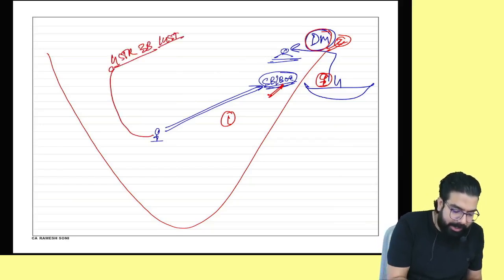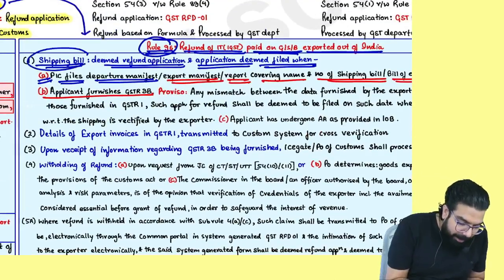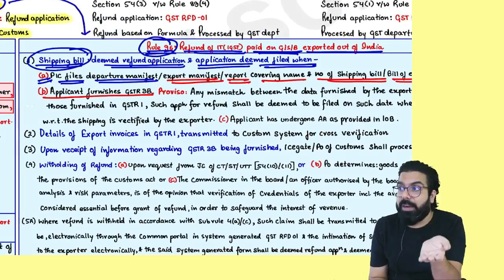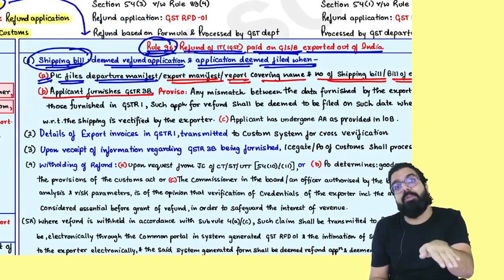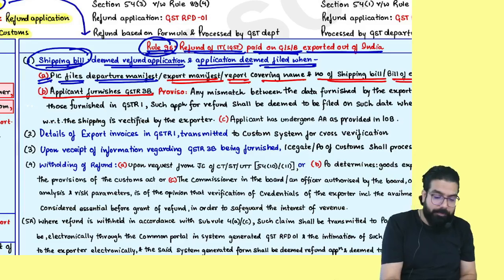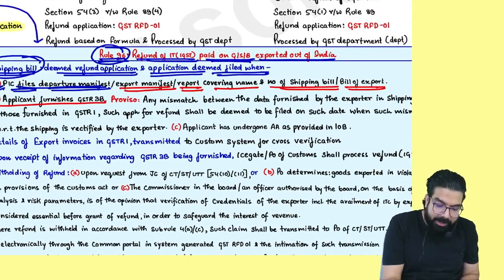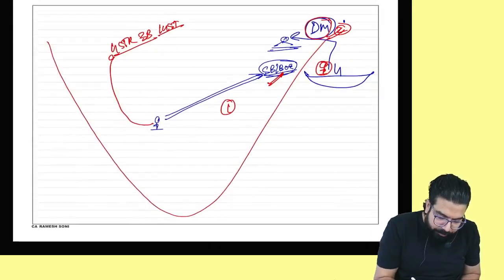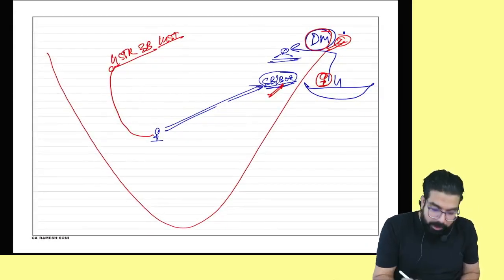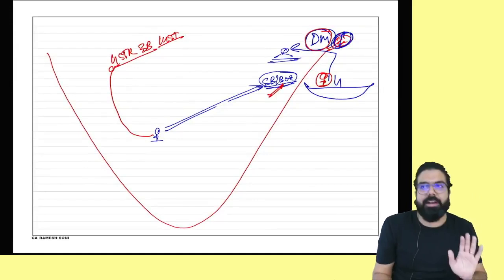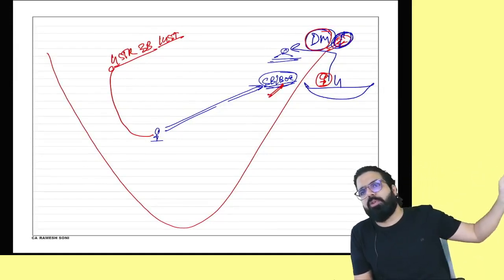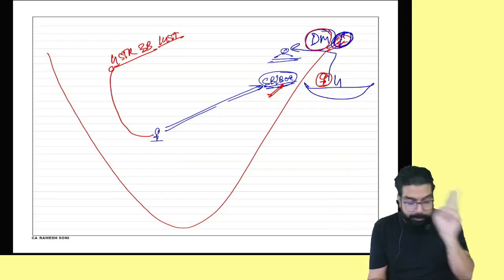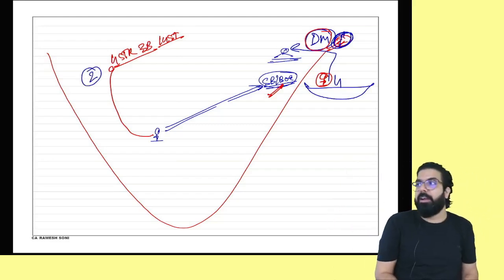So they are telling that the shipping bill will be your refund application, and the refund application will be deemed to be filed when? Number 1, the person in charge shows in the departure manifest. You filed your shipping bill, and now the person in the departure manifest showed that these goods, in Ramesh Soni's shipping bill, he is taking and going. Number 1 criteria fulfilled. Number 2, you should file your GSTR 3B.